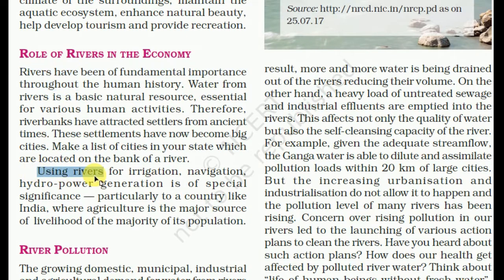Rivers are used for irrigation, navigation and hydropower. Irrigation has special significance, particularly in a country like India where agriculture is the major source of livelihood of the majority of its population.